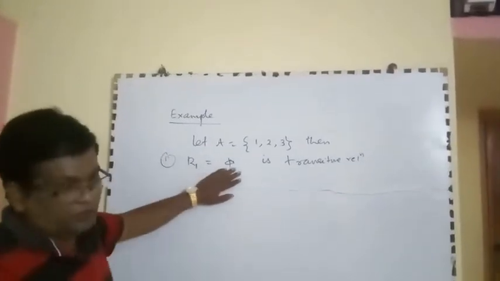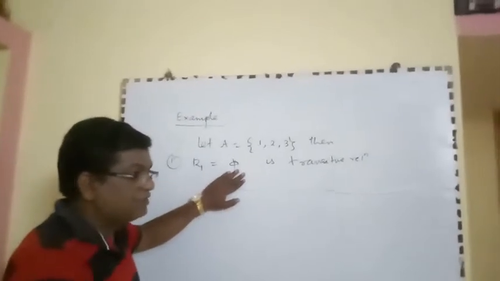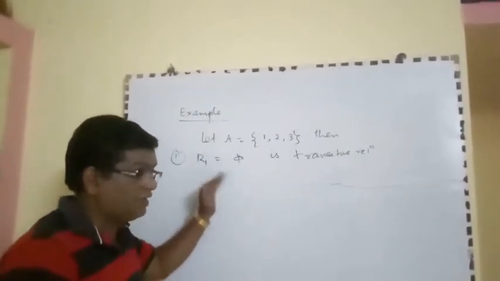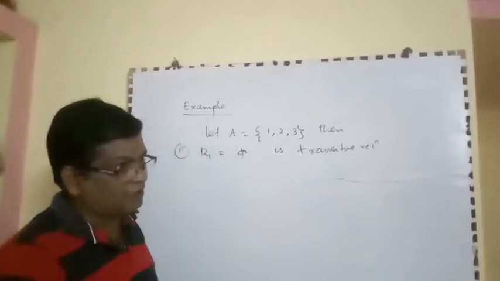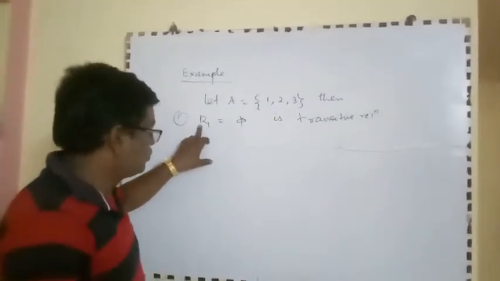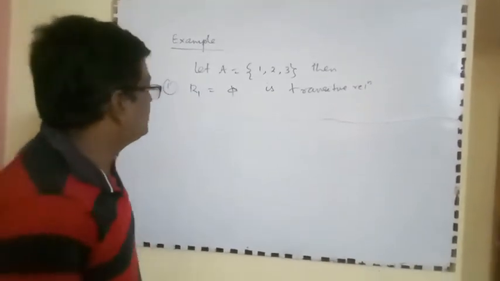According to the given notes, if the xy, yz comparison is absent, then also it is transitive. So according to this rule, R1 = {5} is a transitive relation.